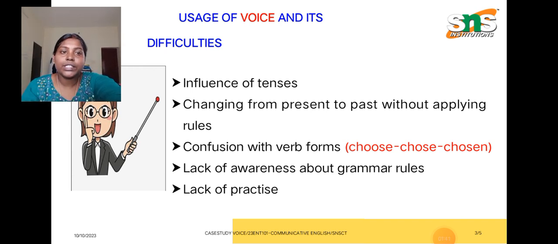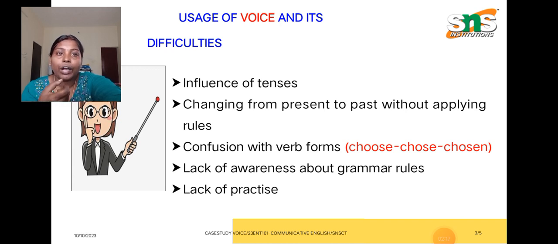Verb forms in the sense that if I want to use a verb go, I have to use the past tense went, and the past participle form is gone. Similarly, I have given choose, the past tense is chose and the past participle is chosen. But when people are using this particular word in their context, they make a mistake in the form of choosed. There is no form like that. So in the usage of verb forms also, students used to commit mistakes.